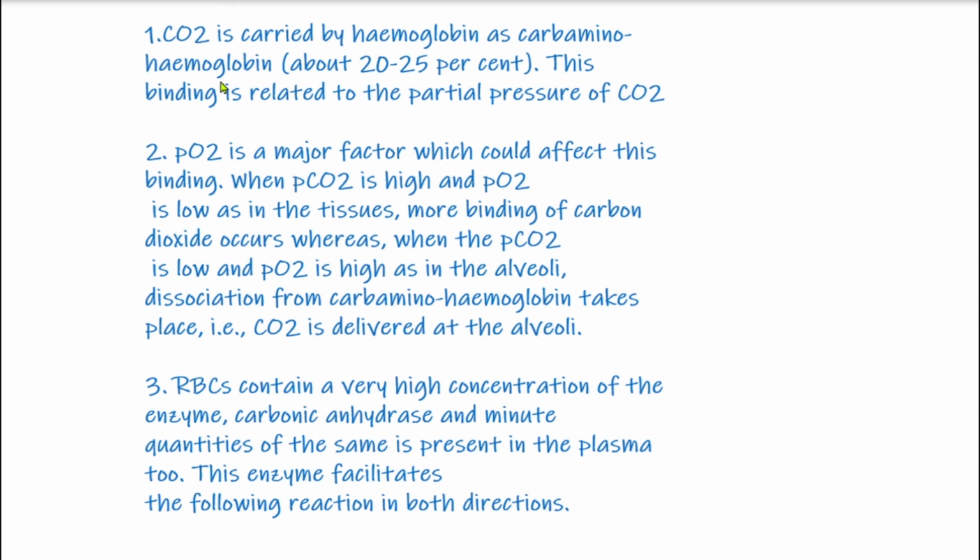And just like the formation of oxyhemoglobin, the formation of carbaminohemoglobin also depends upon the partial pressure of carbon dioxide. The higher the PCO2, the more carbon dioxide binds with hemoglobin.